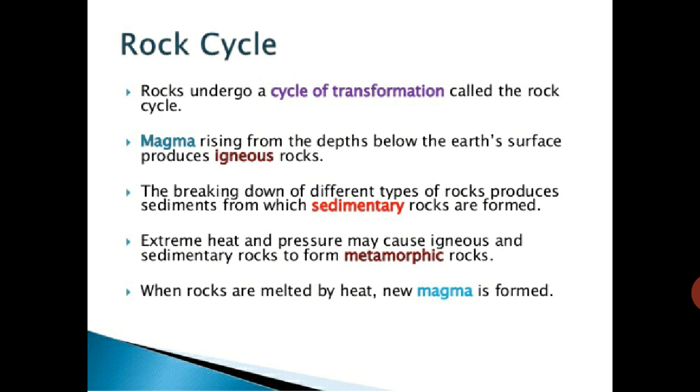Extreme heat and pressure may cause igneous and sedimentary rocks to form metamorphic rocks. When rocks are melted by heat, new magma is formed. So the cycle starts from the magma and again reaches the magma, and this cycle is going on, and the rocks are formed.